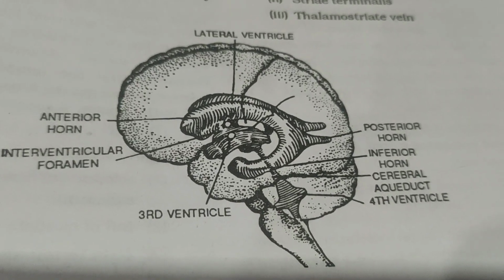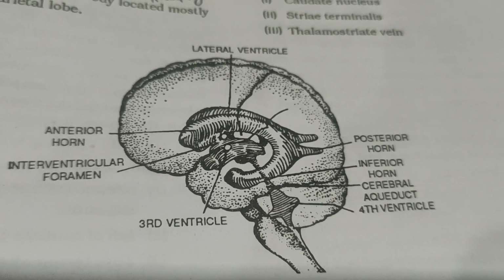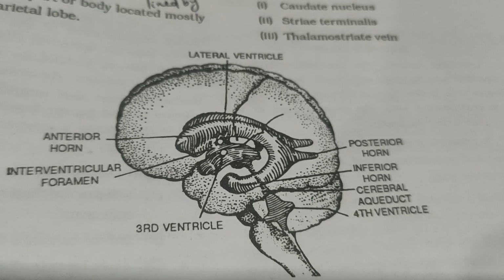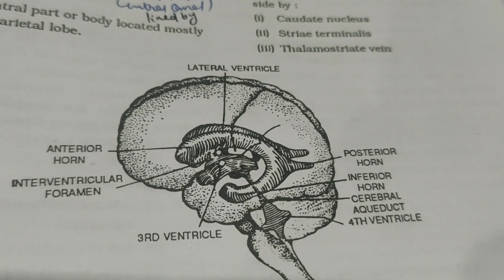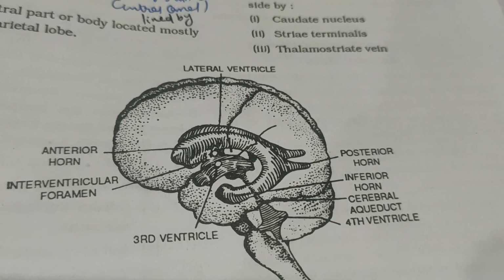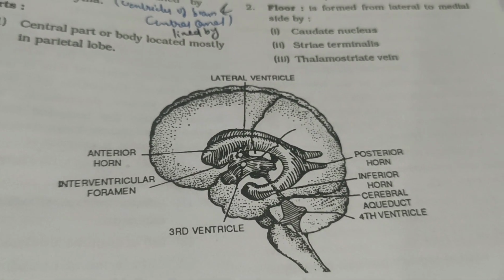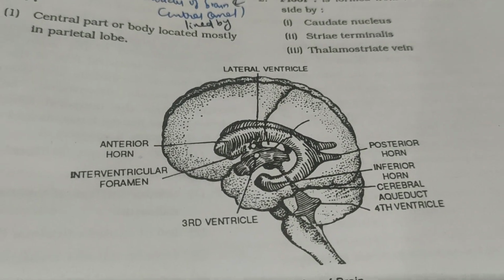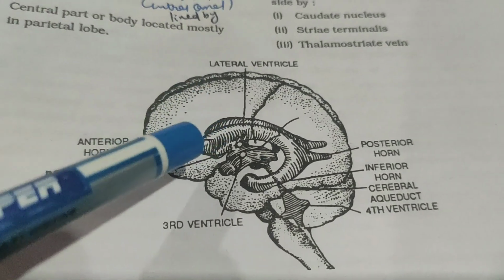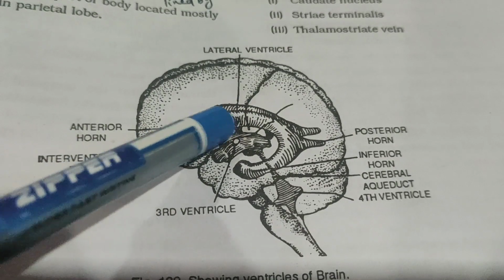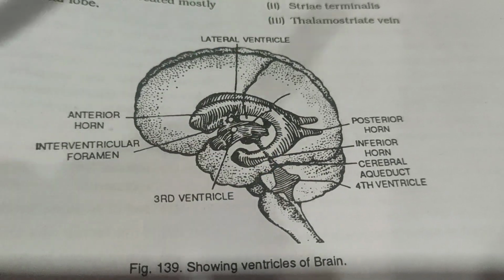So which are the parts of the lateral ventricle? Next point is the parts of the lateral ventricle. The central part or body part is the first one, which is located mostly in the parietal lobe. The body part is located here, and the lateral ventricle has 3 horns or cornua: anterior horn, posterior horn, and inferior horn. So you see here the anterior horn of the lateral ventricle, the posterior horn, and the inferior horn. It has 3 parts.